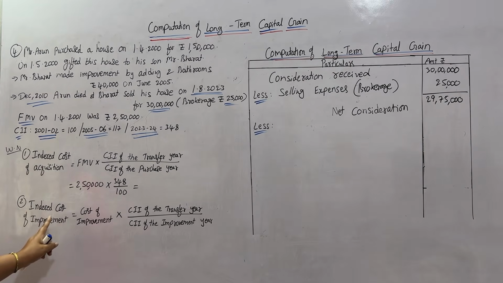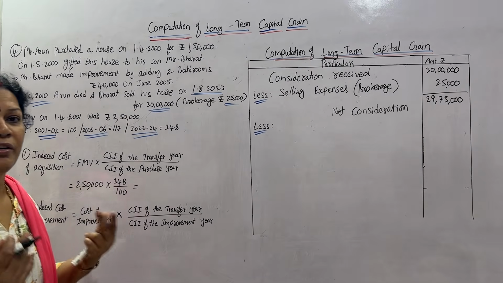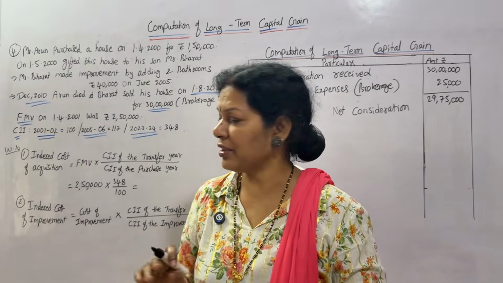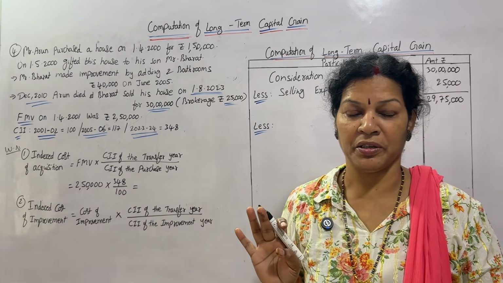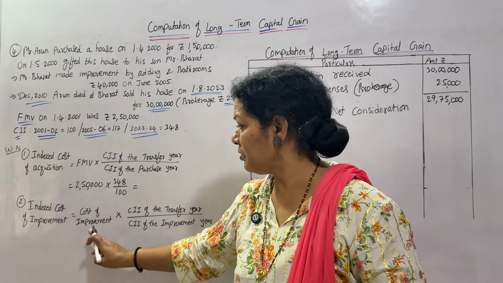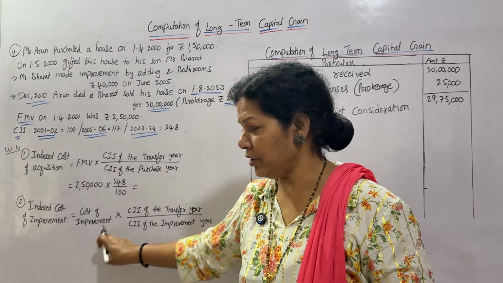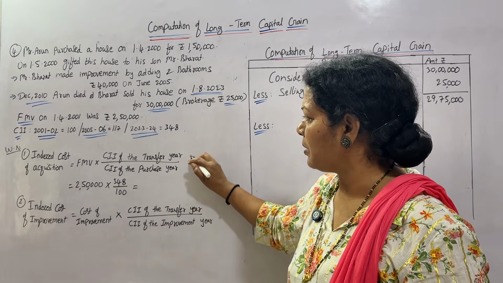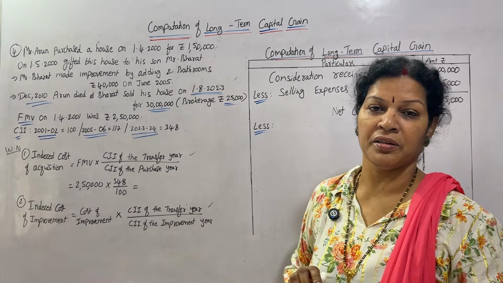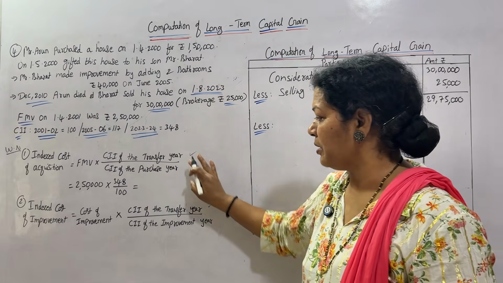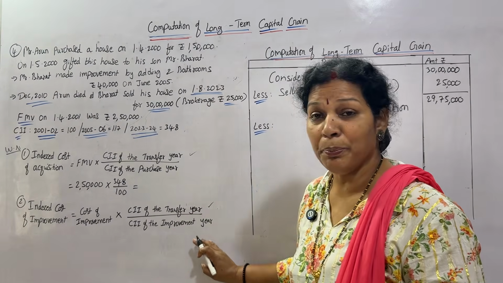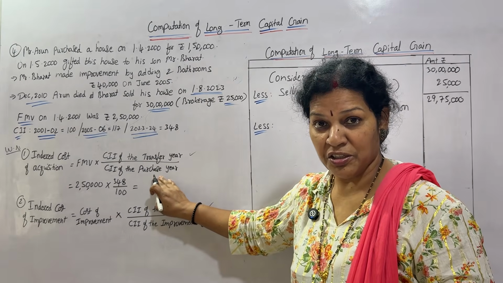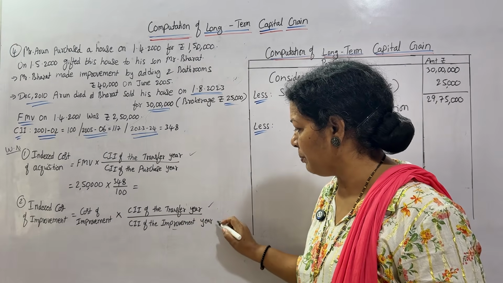Second one, indexed cost of improvement. For improving the asset, he spent something. The formula is cost of improvement into CII of the transfer year, divided by CII of the improvement year. Here, instead of the purchase year, it is the improvement year.